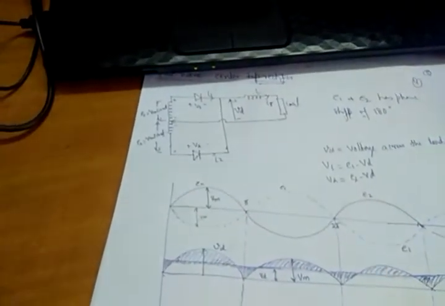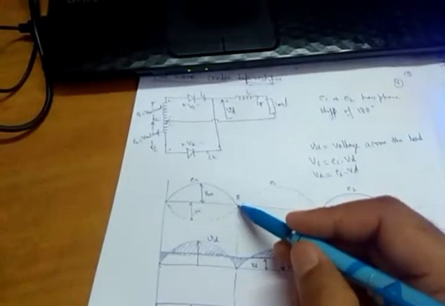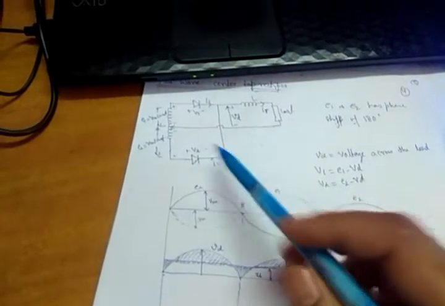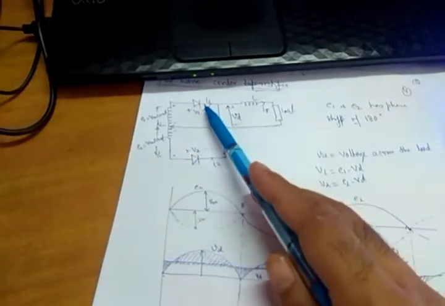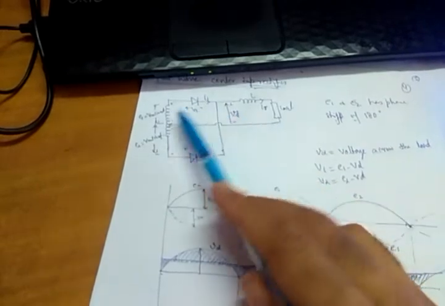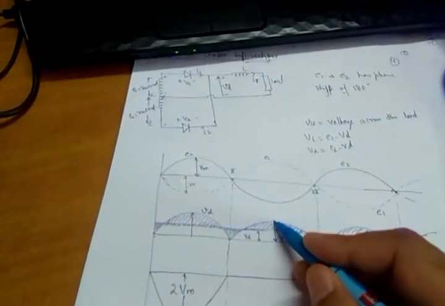At omega t equal to pi, E2 will be 0. So this diode will turn off and the other diode will turn on. What will Vd be at that time? Vd will be equal to E1, which again reaches a maximum of Vm.